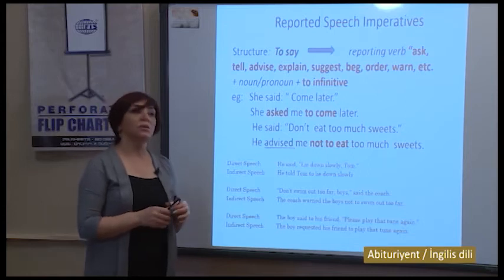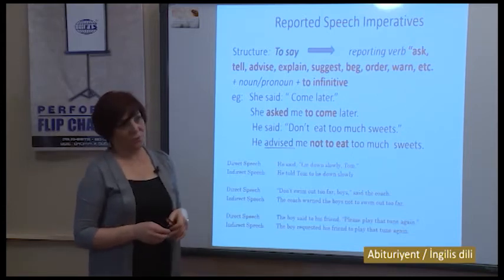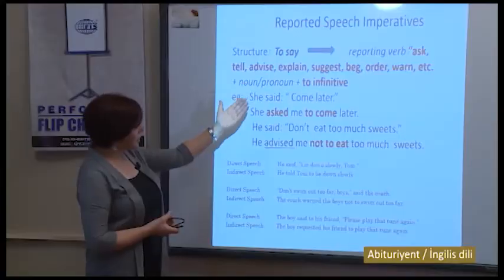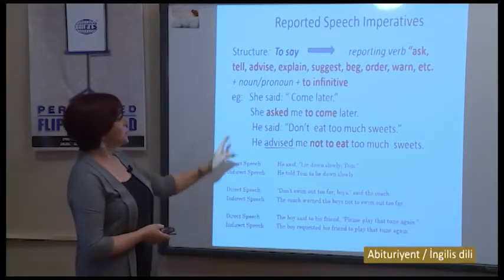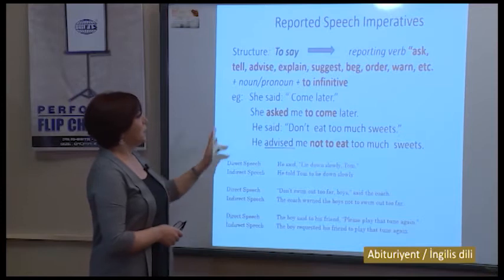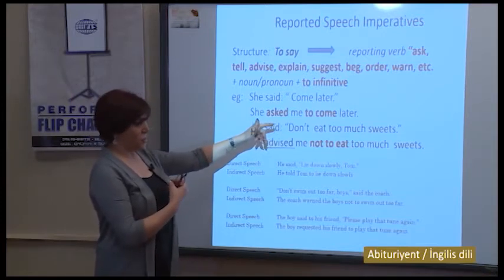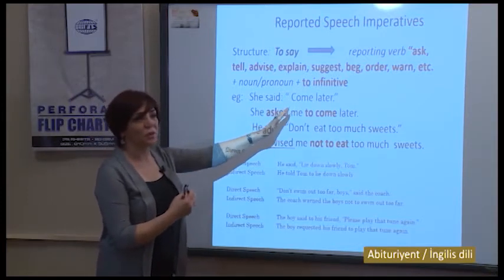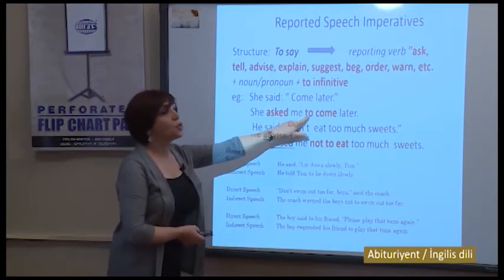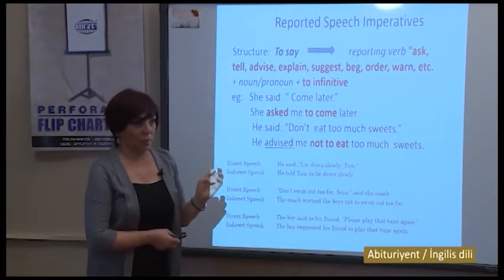This is rule number one. Rule number two, the verb in the imperative is used with to infinitive. Remember, with to infinitive. If it is come in direct speech, it will be used as to come in indirect speech. Now let us see examples. She said, come later. He asked me. If there is no object, consider the object as you. He asked me, you see, to come later, but not come later.